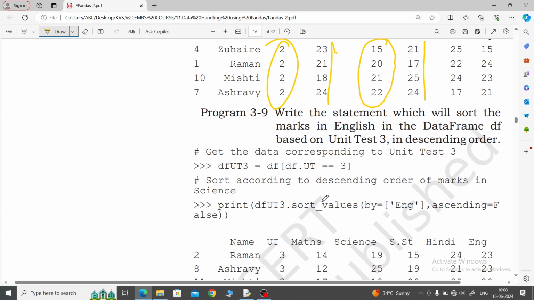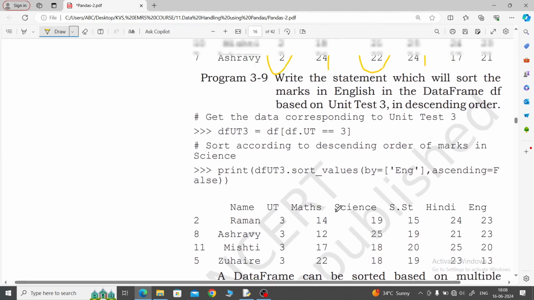Now UT3: write the statement which will sort the marks in English in the data frame df based on unit test 3. Meaning unit test 3's marks, you have to sort the data in English marks only. So first you have to take the condition for UT3, meaning displaying the marks of UT3 first. Then afterwards you sort the values by English. So English marks will be ascending equal to false.